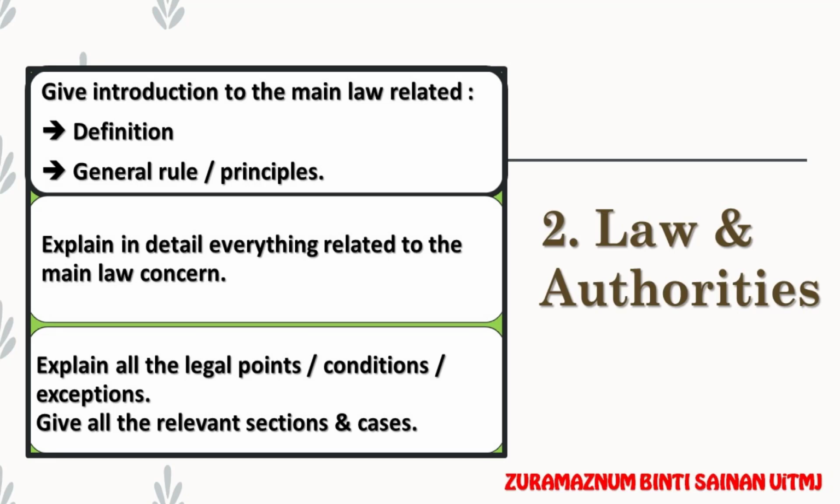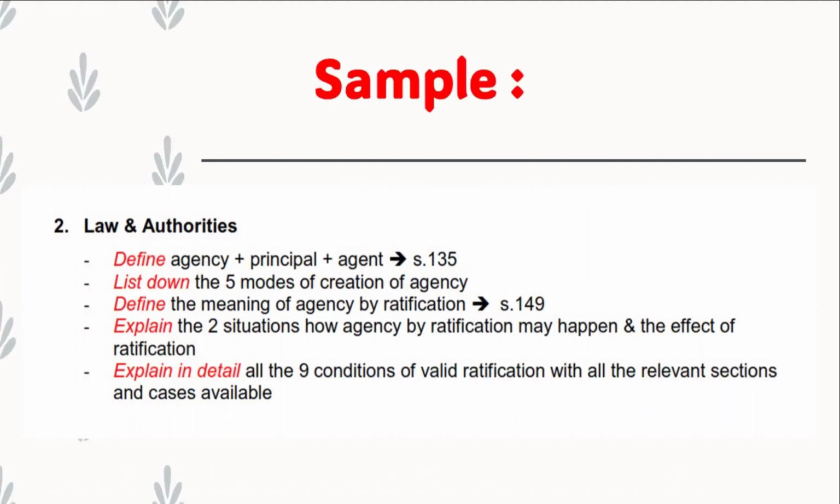You only have to give the law relating to the agency by ratification. So this is the sample of the law and authorities. You have to start your law and authorities with the definition: what is agency, principal, agent, under section 135. And then you have to list down the 5 modes of creation of agency.